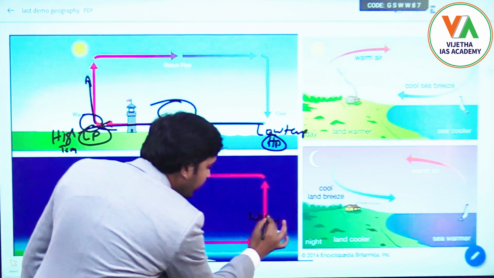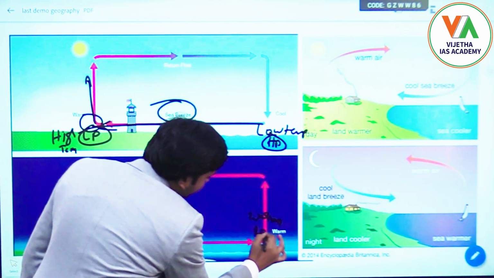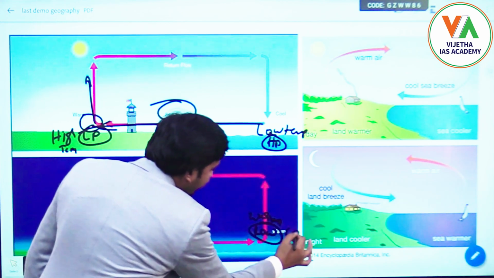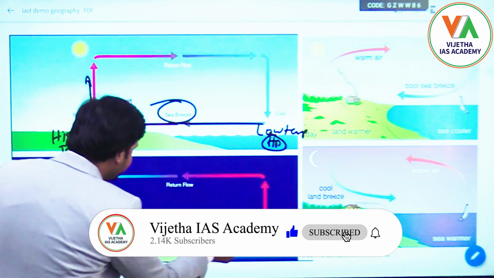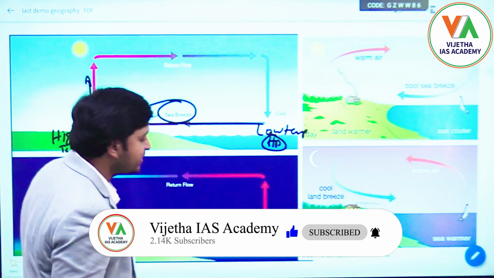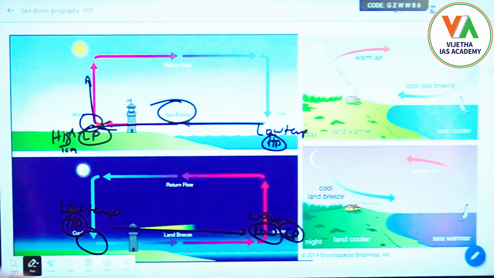So the winds will start blowing from land, which has high pressure, towards the ocean, which has the low pressure system. This is what is called land breeze and sea breeze. Hope you understood this one.